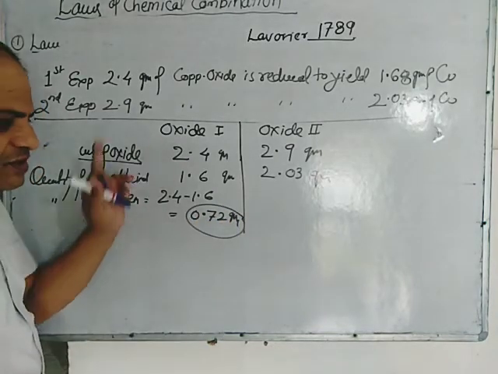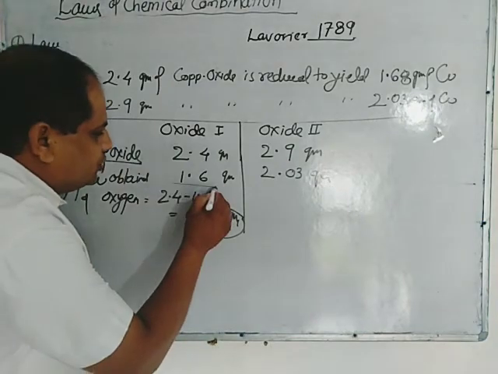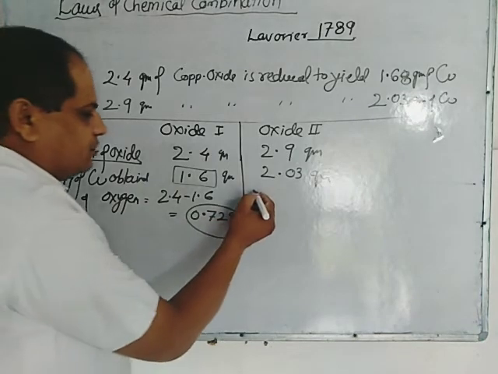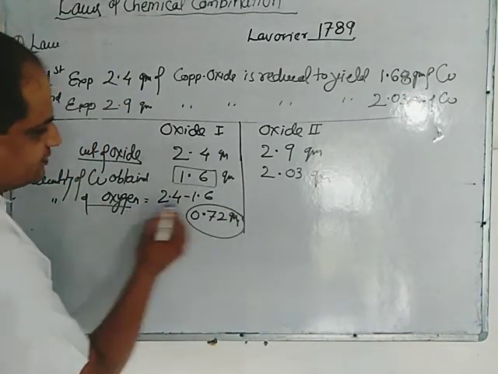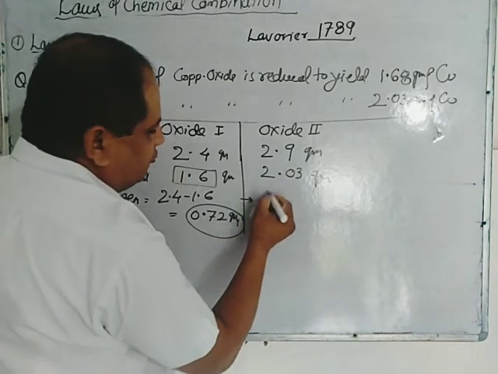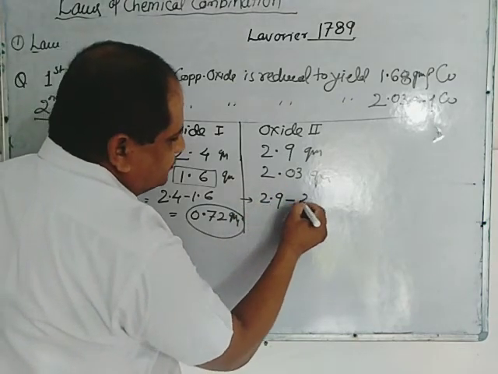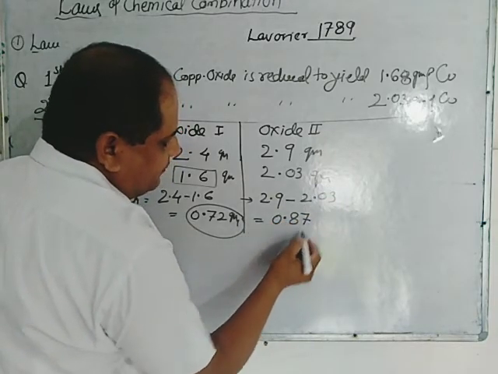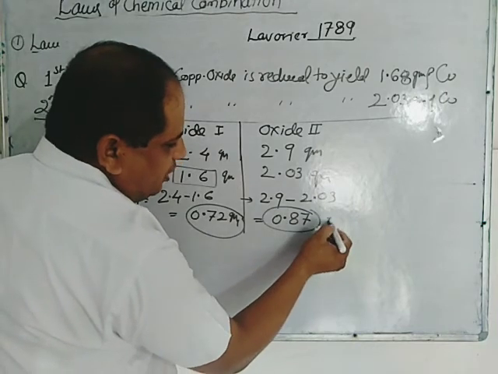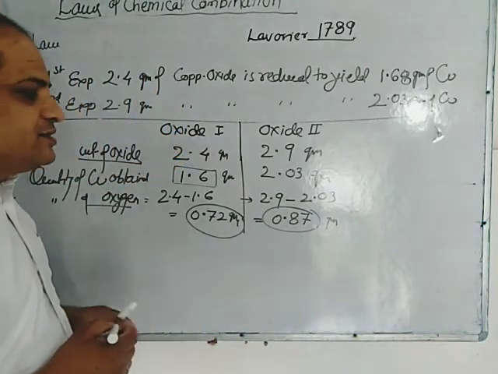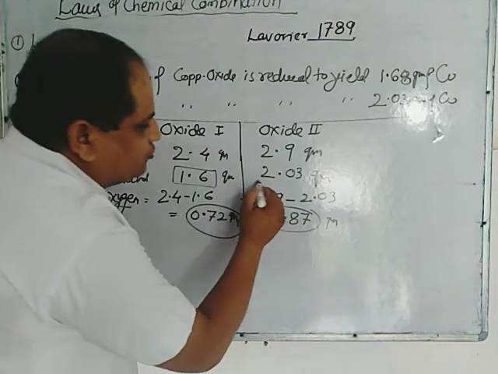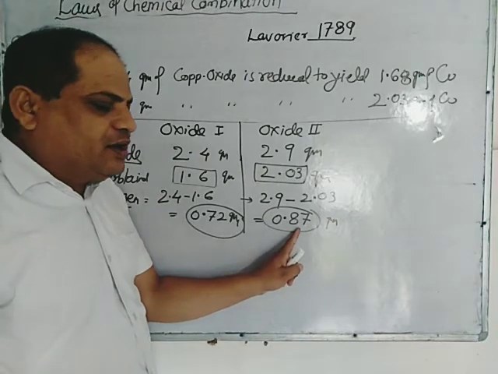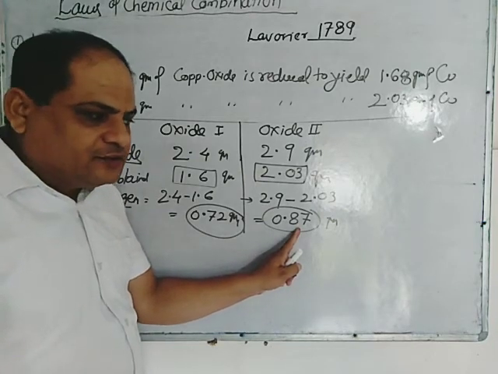So oxide first contains this quantity of copper and this quantity of oxygen. Here the quantity of oxygen will be equal to 2.9 minus 2.03, and this is equal to 0.87 gram. So second oxide contains 2.03 grams of copper and 0.87 grams of oxygen.